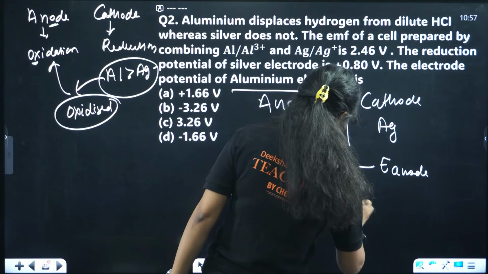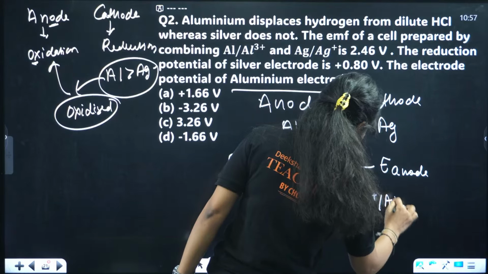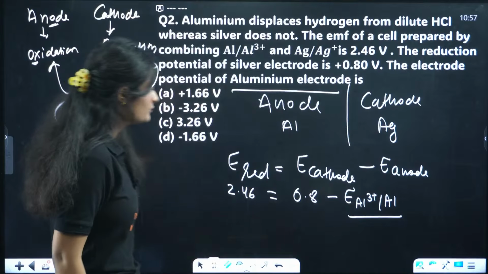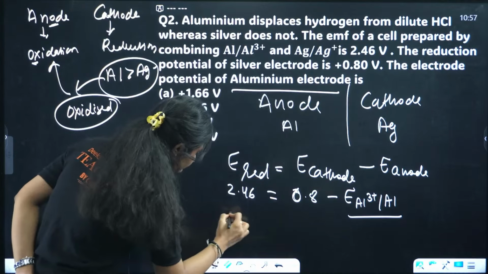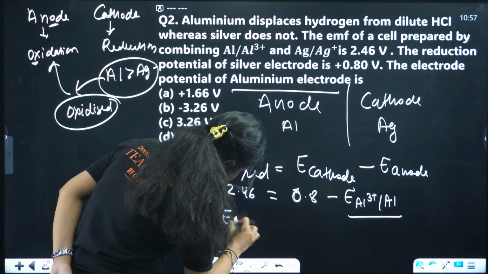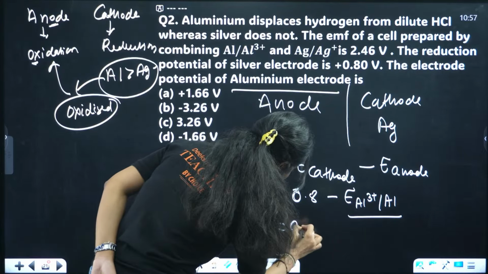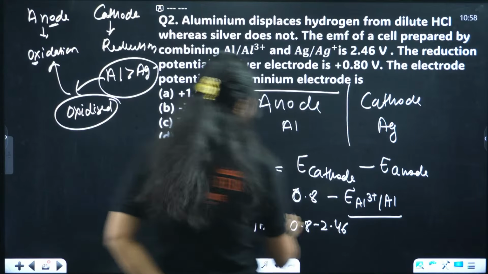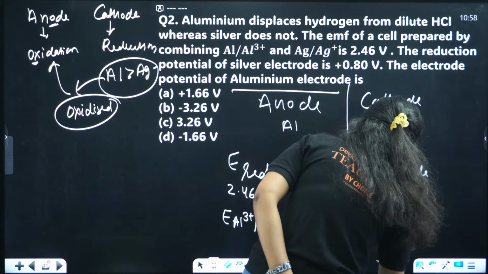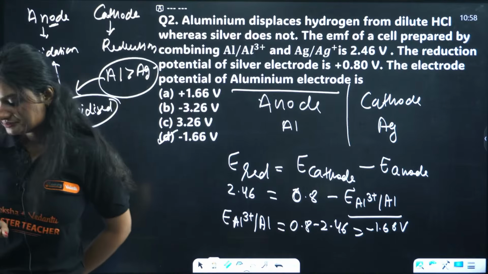Minus, for aluminum we need to figure out. This we need to know. So what will I do? I'll just take it on that side, left hand side. It will be equal to 0.8 minus 2.46. That will be minus 1.66 volt. How many of you answered D?